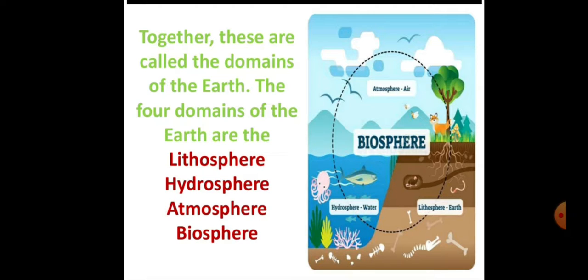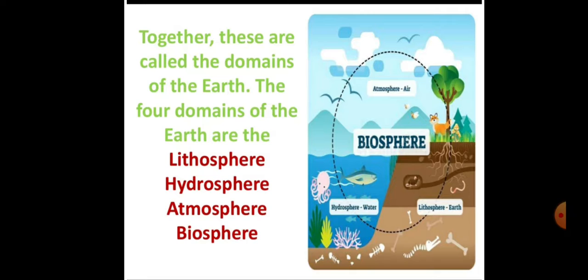It means that the atmosphere, hydrosphere, and lithosphere, all three together make the biosphere. Where we find the biosphere, we find living beings. The main major domains of the Earth are the lithosphere, hydrosphere, and atmosphere, and all these three together make the biosphere. Where we find the biosphere, we easily find living things.